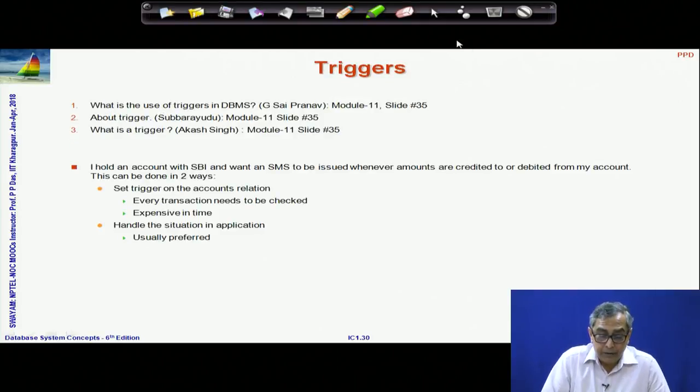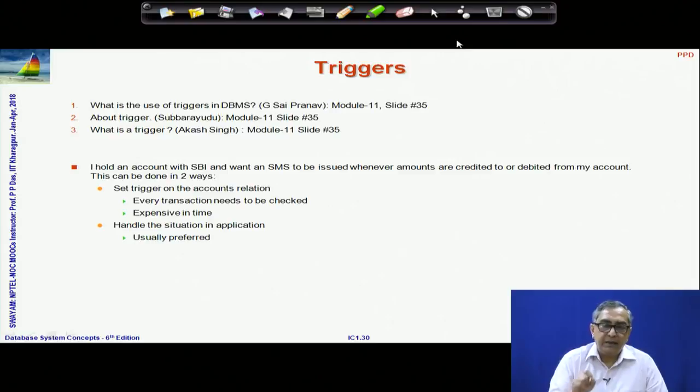There have been questions back on certain core issues, such as the use of triggers. A trigger is basically a feature where you tell the database system that if something happens in the system, then you let me know. So, we often these days get SMS from the banks that so much money has been put into your account, or so much money has been deducted from your account, and we get intimated. So, triggers are attached to specific events.